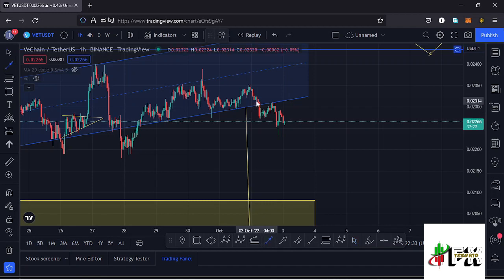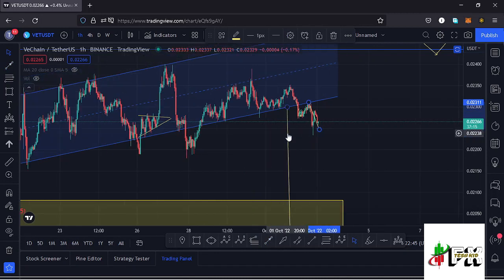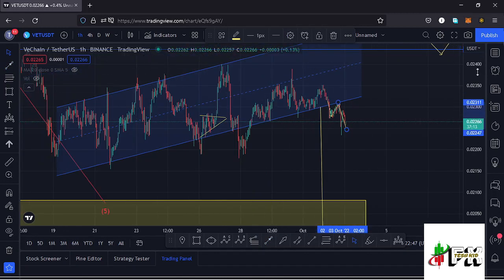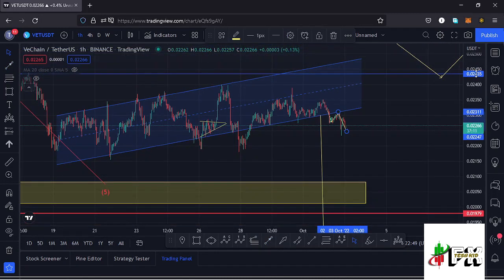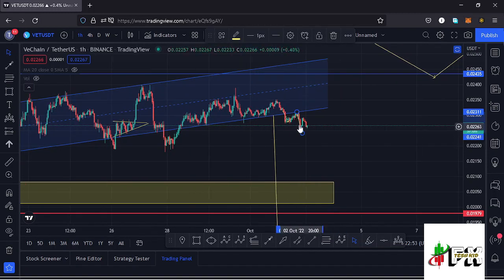You can see we saw that breakout to the lower side, then saw a retest of the lower side of the channel, and after seeing that retest we have continued to see lower prices, and that would mean it's possible that Vechain might be unlocking low prices very soon in case we don't see an increase in volatility that is going to help it pump.